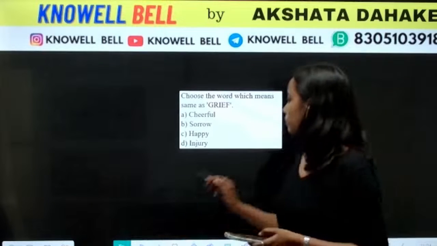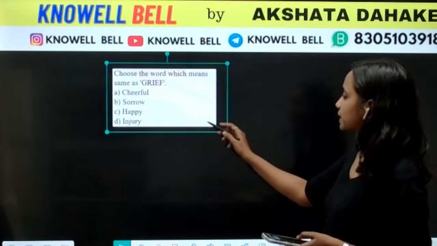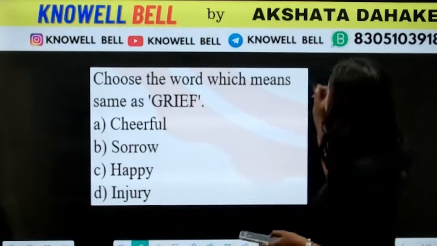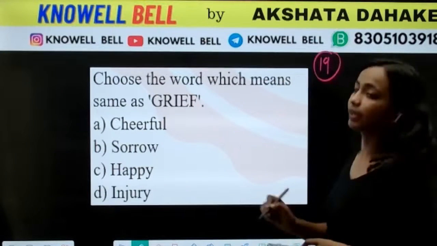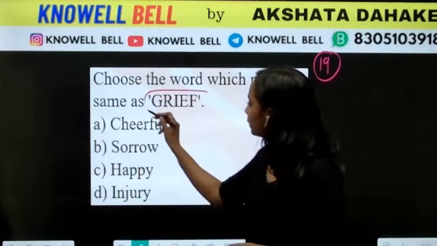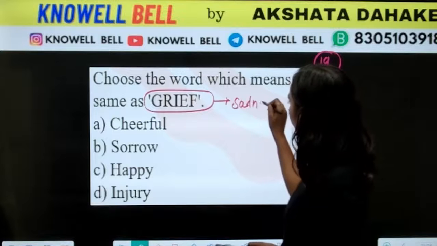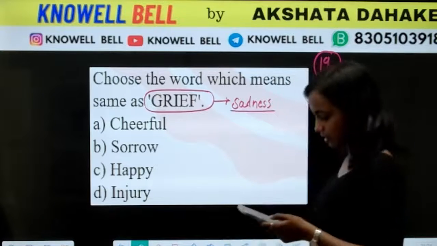Next question is question number 19. Choose the word which means same as grief. What is the meaning of grief? Grief का मतलब क्या होता है? Grief का मतलब होता है sadness. What is the meaning of grief? Grief means sadness.